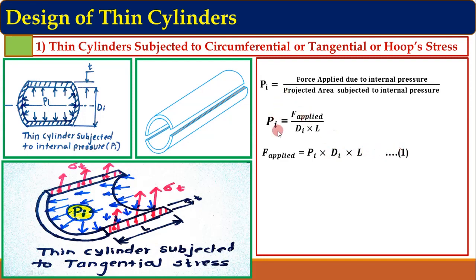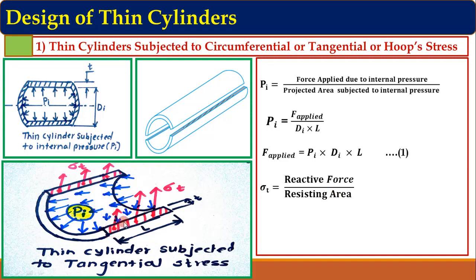Now the same procedure we have to follow for this sigma t. Therefore sigma t is equal to reactive force upon resisting area. As this stress itself is a reactive stress, therefore the force is also a reactive force upon the resisting area. Now here the resistive force we can write as F resistive. Now look at the resisting area.